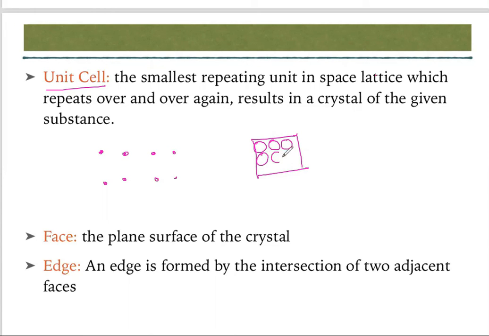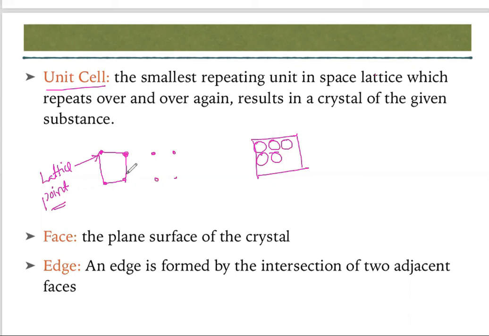If we remove each atom and put a dot instead, these points are known as lattice points. If we join these lattice points, we get a unit, and this unit is repeating.